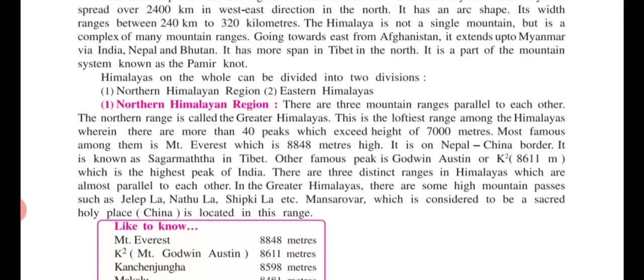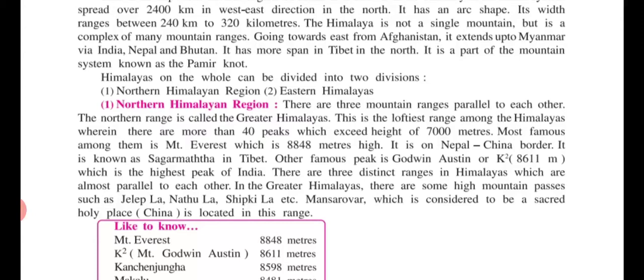So Mount Everest, the highest peak in the world, is not in India but on the Nepal-China border. In Tibet it is known as Sagarmatha. The other famous peak is Godwin Austen, which means K2. It is 8,611 meters, which is the highest peak of India. Be clear, the highest peak of India is K2, Godwin Austen, while Mount Everest is not India's highest, it is the world's highest.